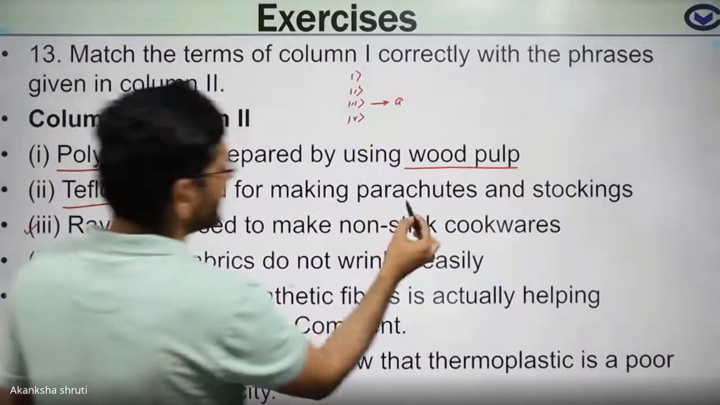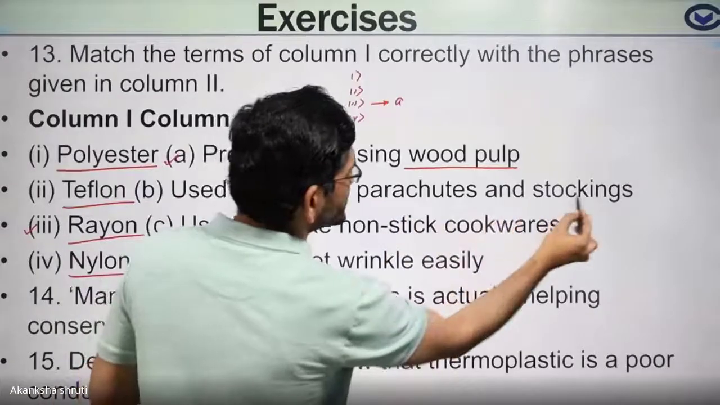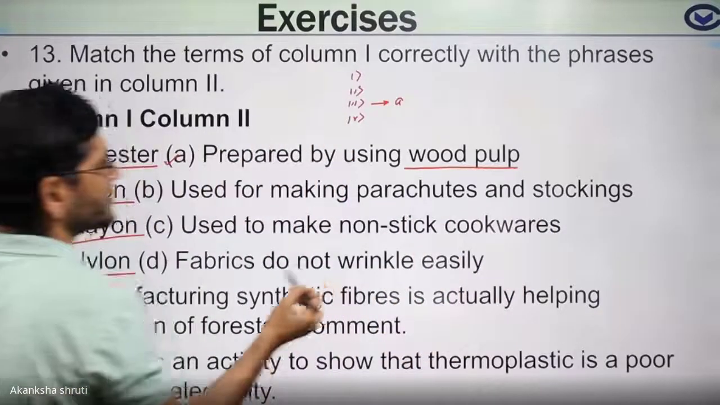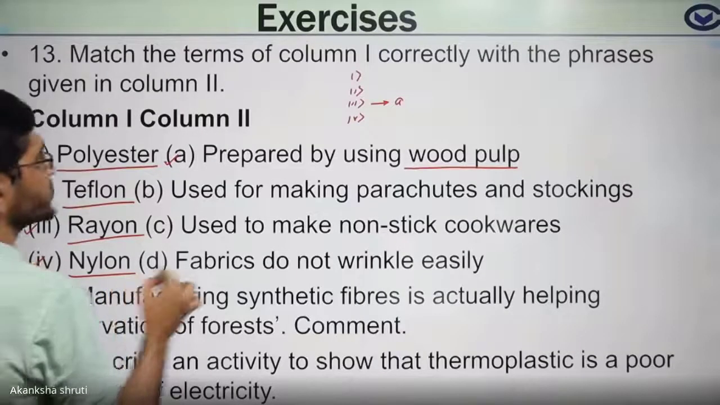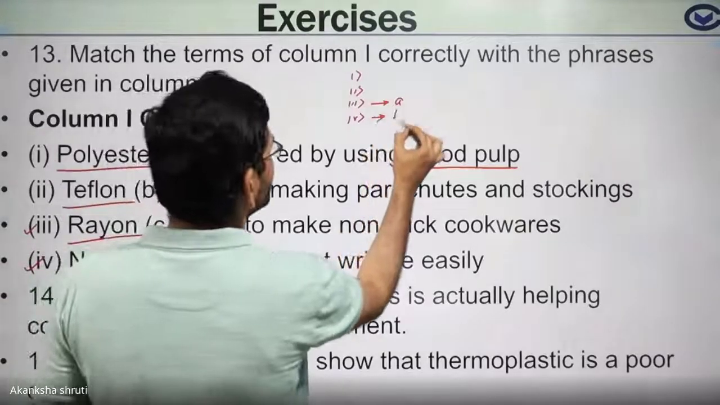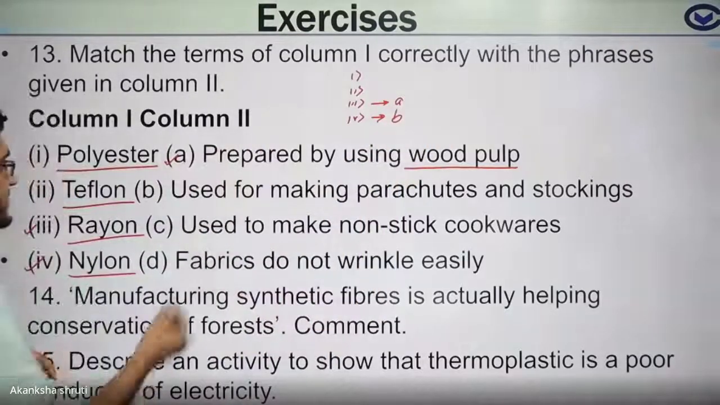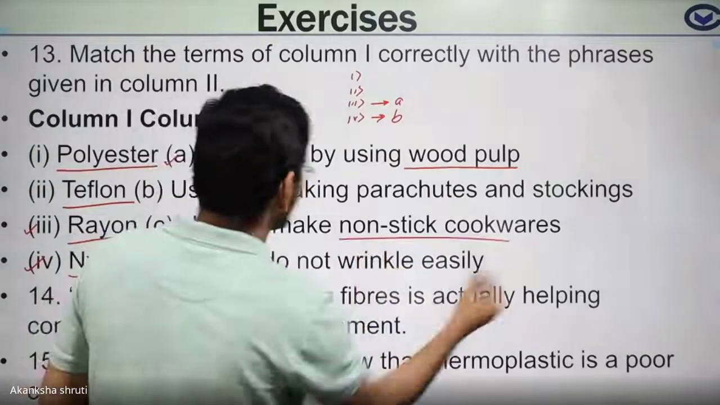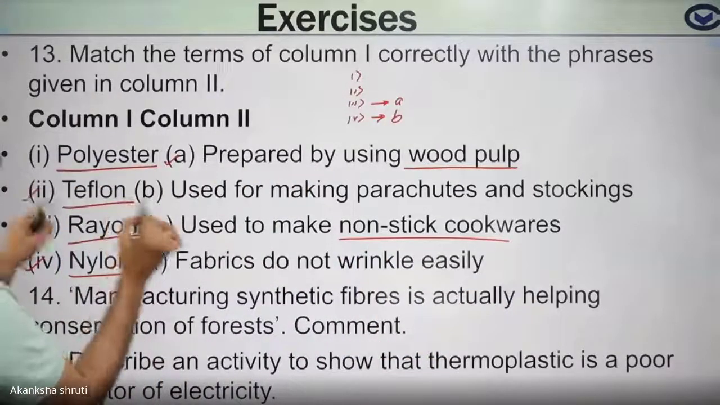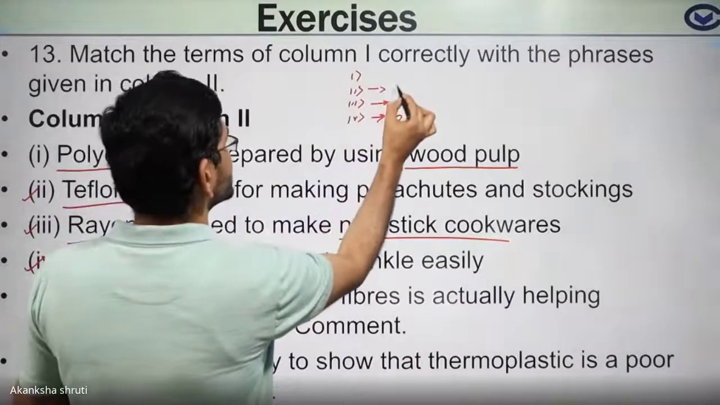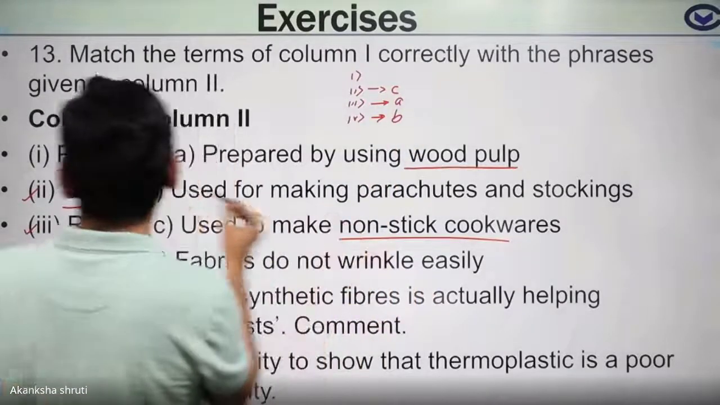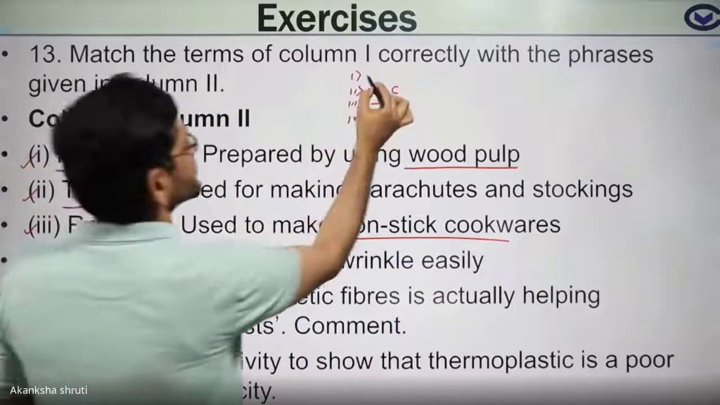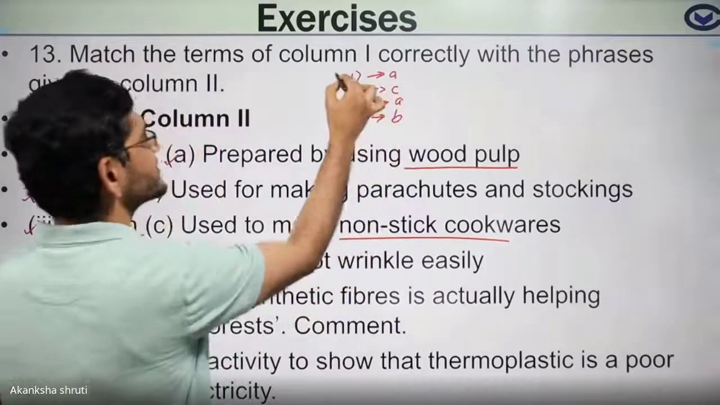Use of making parachute and stocking. Students, nylon. Yeah, very good. So it is the fourth one. So it is our B. Must write this. Students, use of making non-stick. I had explained to you. It is Teflon. So it is C. Then fabric that does not wrinkle. It is polyester. So it is D. So this was the matching.